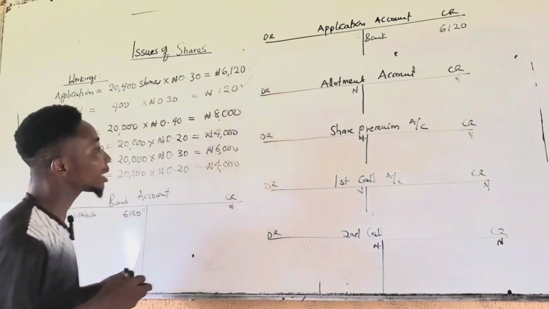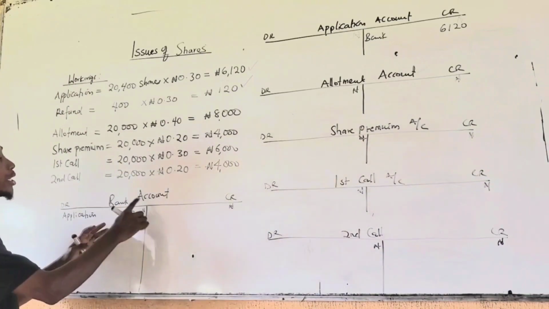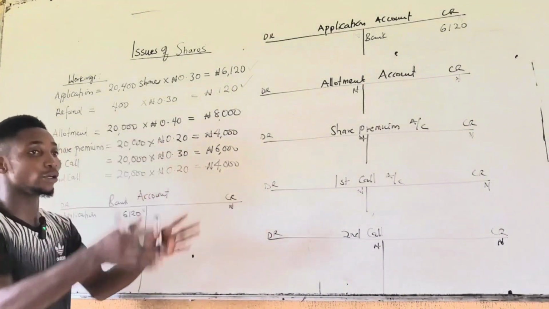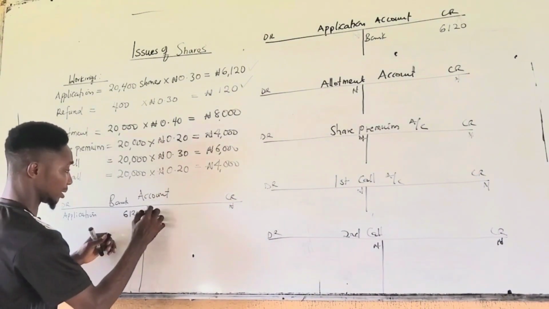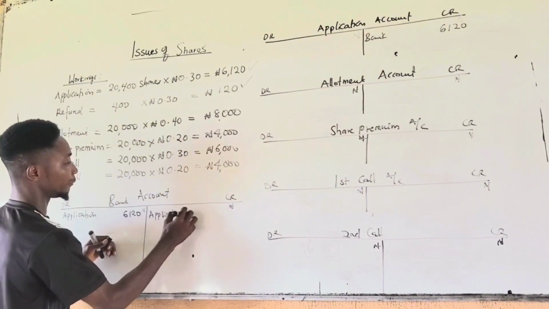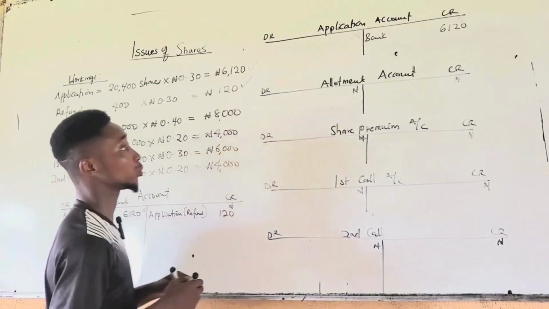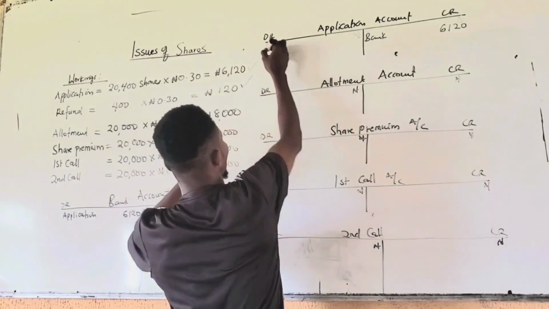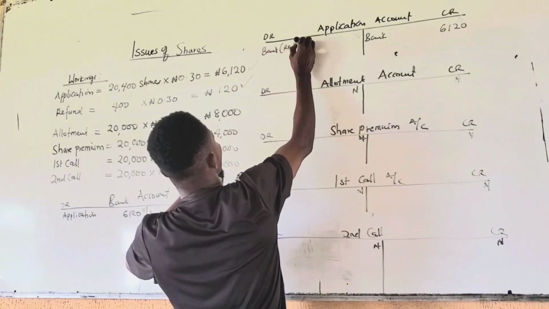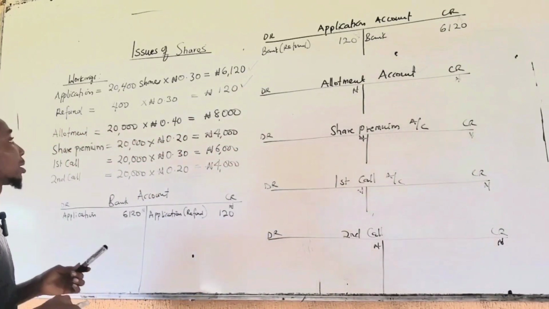Next, we're done with that. The refund, it rejected 400 shares and refund was made. So since the company is giving out, debit the receiver, credit the giver. They are giving back money. They are returning. You credit the company now. Particular will be application, refund. How much was refund? Refunded 120. You debit application. Particular will be bank. Refund of 120. You are done with that.